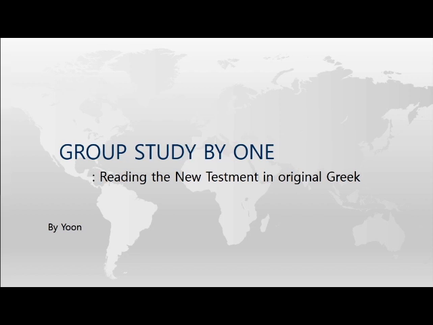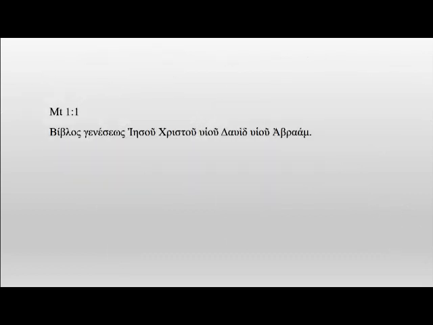Let's read verse 1. Βίβλος γενέσεως Ιησού Χριστού, υιού David, υιού Abraham. A book of genealogy of Jesus Christ, of son David, of son Abraham.